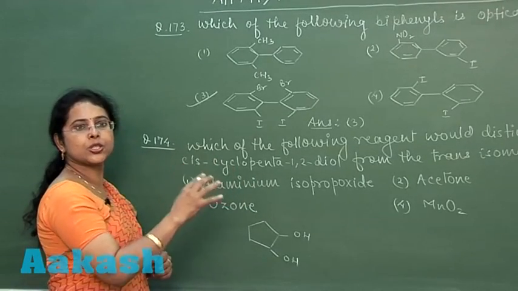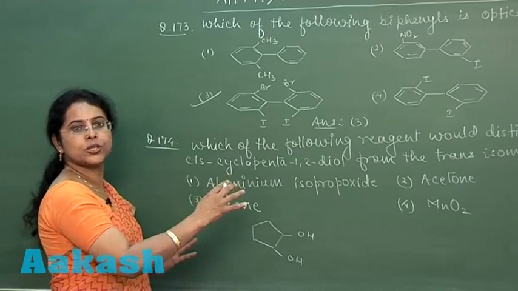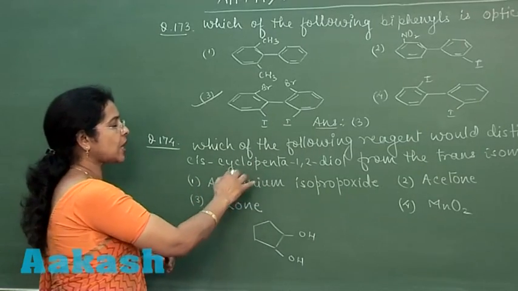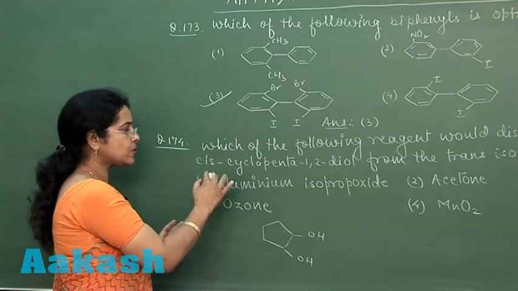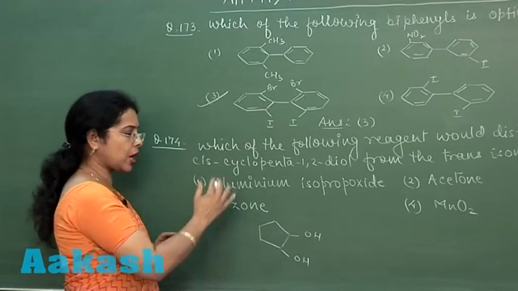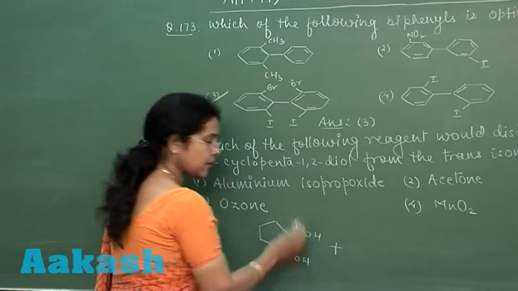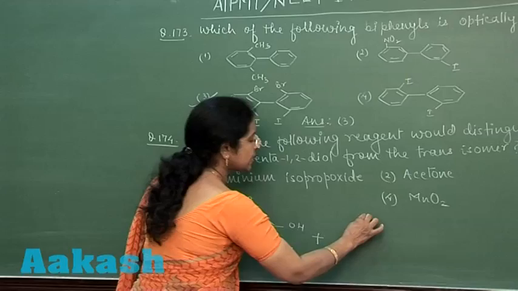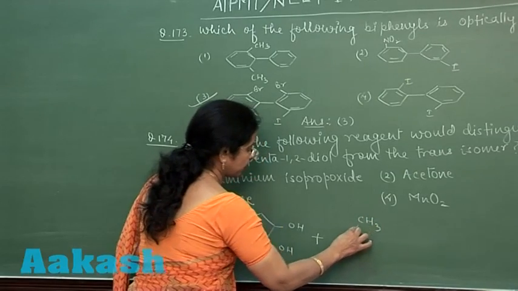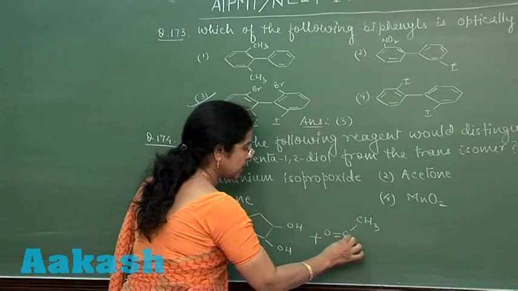Here only acetone can be used to distinguish cis-cyclopentane-1,2-diol and trans-cyclopentane-1,2-diol. Now see the reaction. This is cis isomer if treated with acetone. Acetone is ketone.